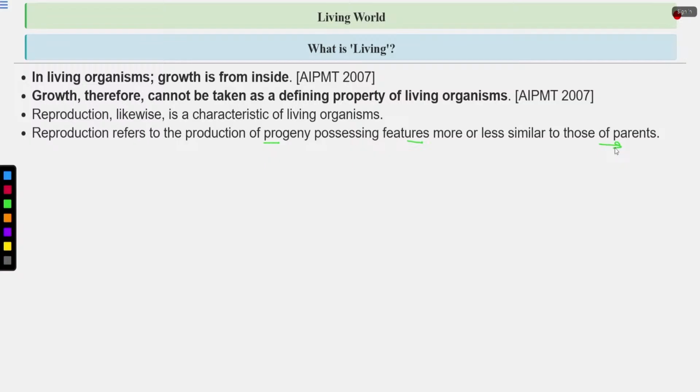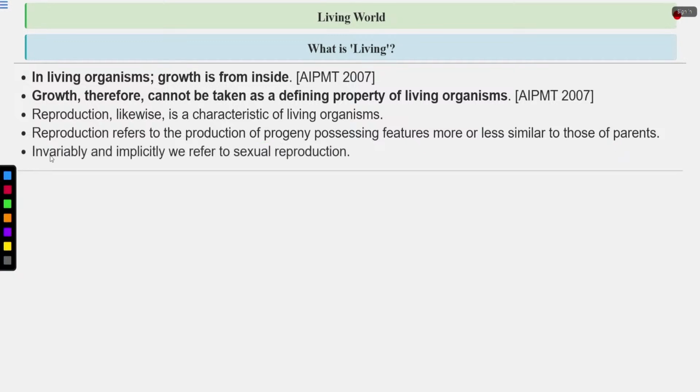Recombination and crossing over occur as gametes are produced by meiosis, and this leads to variation. Variability is what we refer to in sexual reproduction. Clear? So by sexual reproduction, variation occurs.